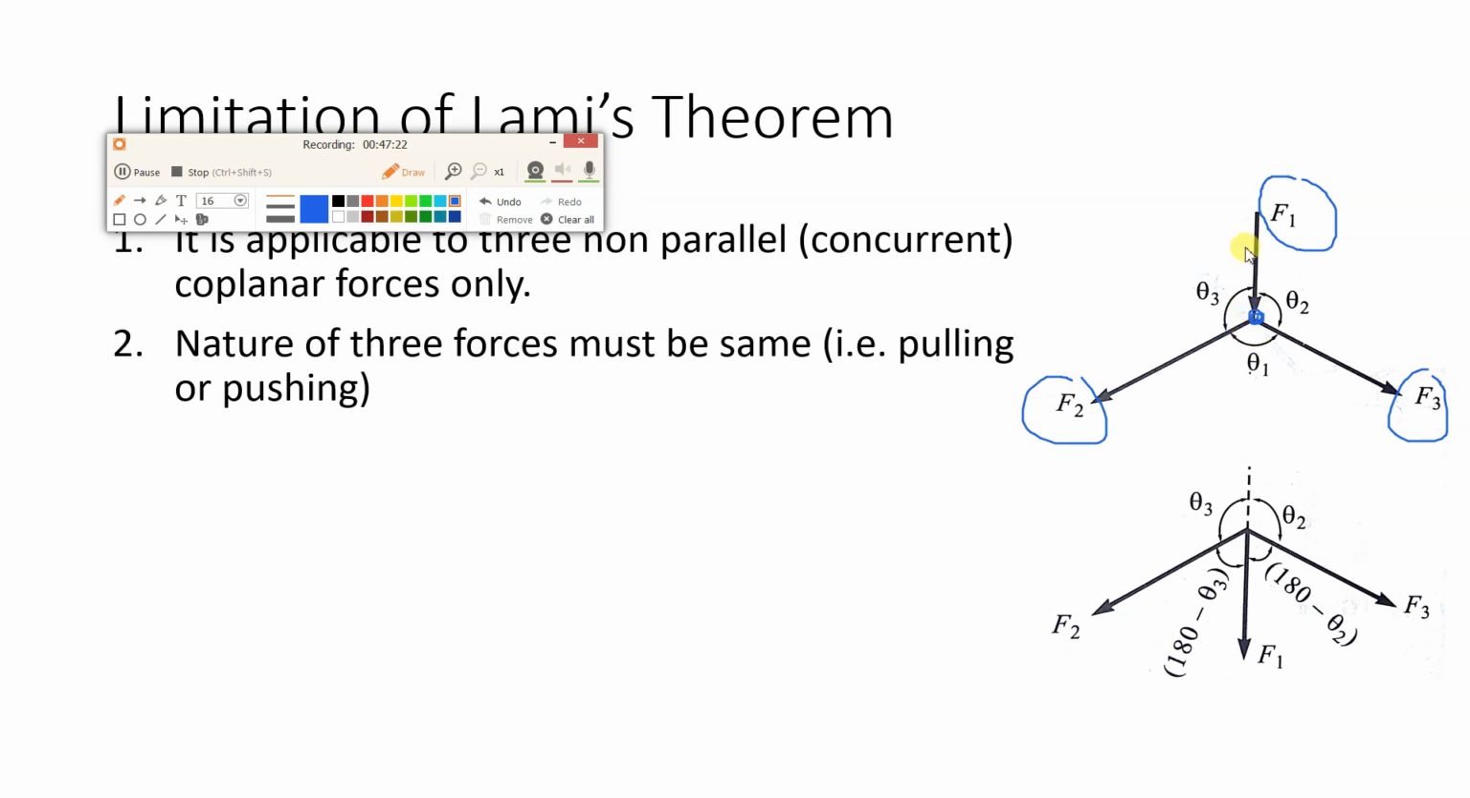What you have to do, you have to transfer this force along its line of action and make it pull nature. So along the same line of action of F1, we will transfer it over here. We will cancel this F1 and write it as F1 here. Now you can apply Lami's theorem. Why? Because F1, F2, F3, all the three forces are of pull nature.